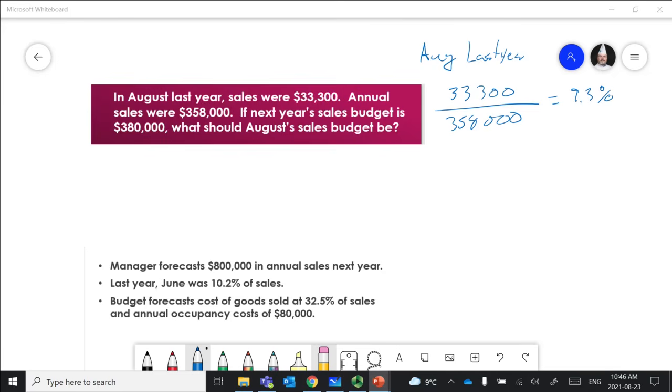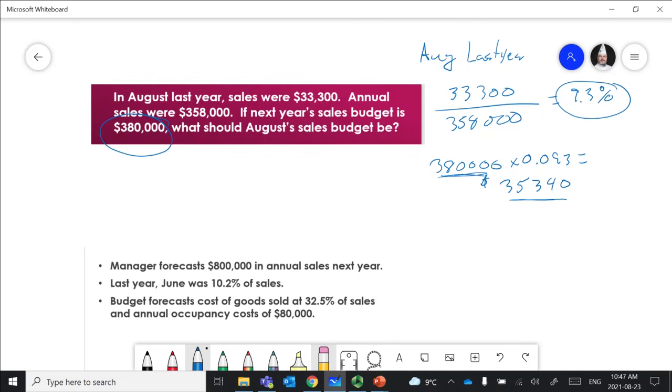So now if we know that our annual sales for next year are $380,000, we can take this 9.3% and apply it to this $380,000. So $380,000 times 0.093 would give us a budget for August of $35,340. So we still have the same percentage of our annual sales for August as we had last year, but we have a bigger number because our overall sales for the entire year went up, right?